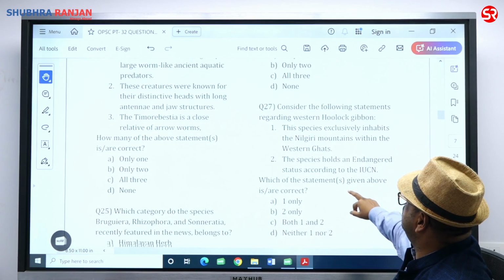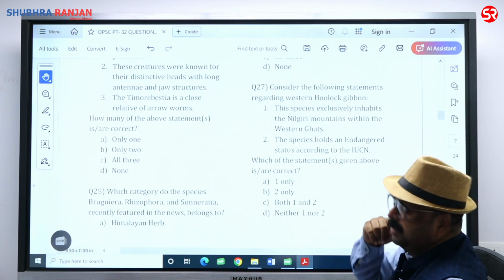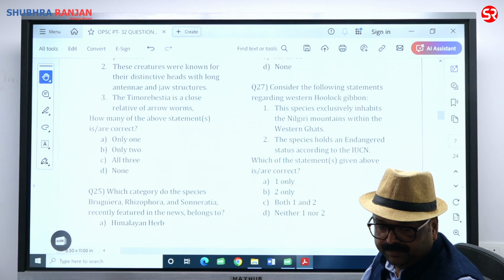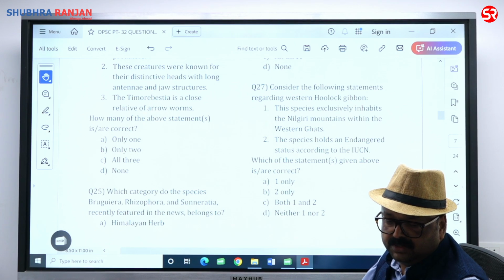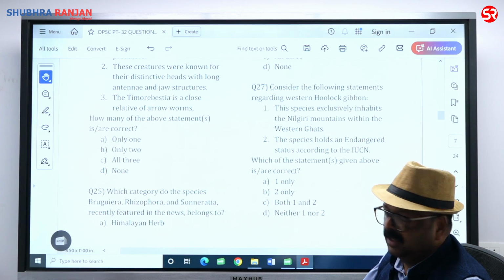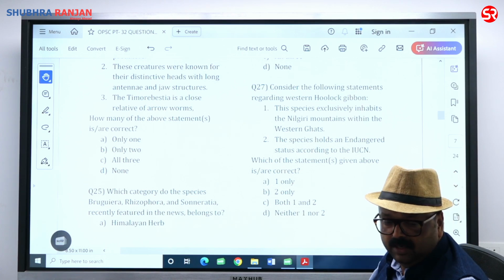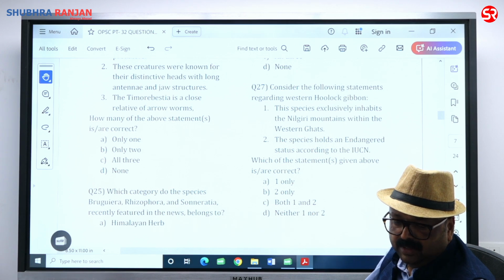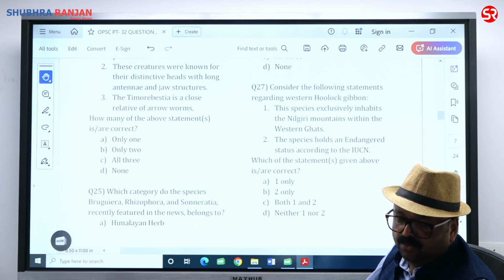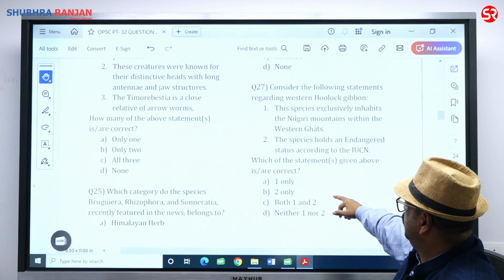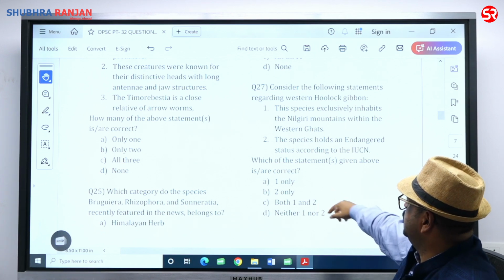Consider the following statement regarding Western hoolock gibbon. The species exclusively inhabit the Nilgiri mountain within the Western Ghat. No, this is not only in Western Ghat. Western hoolock gibbon is native of northeastern India. So statement 1 is incorrect. The species hold an endangered status according to IUCN. 2 is correct, 1 is wrong. So only 2 is going to be the correct statement.